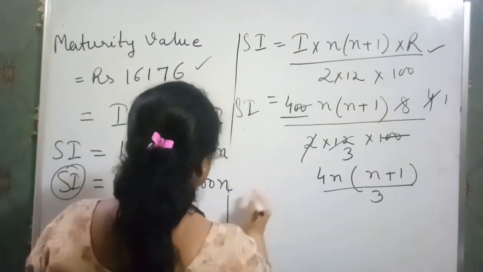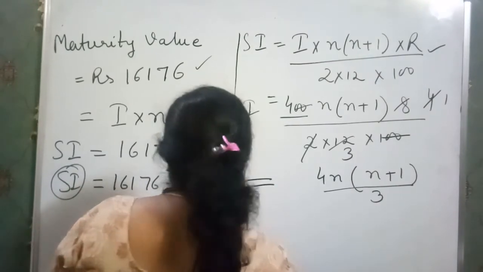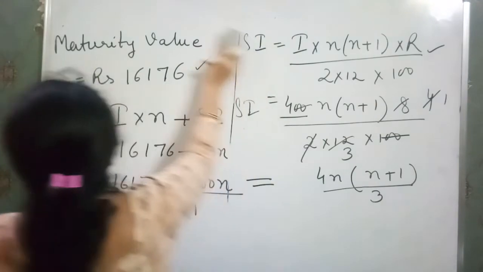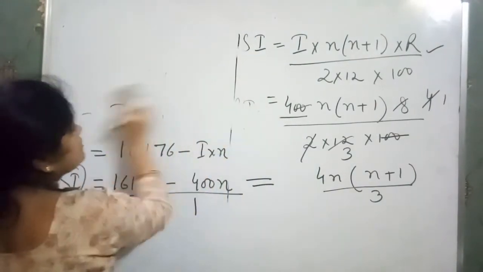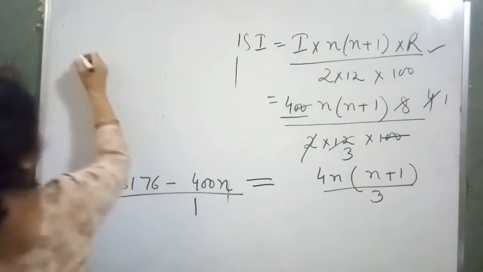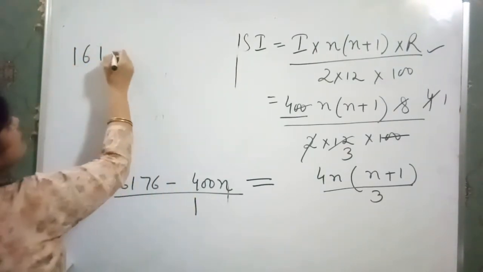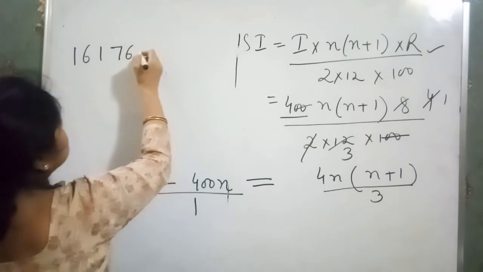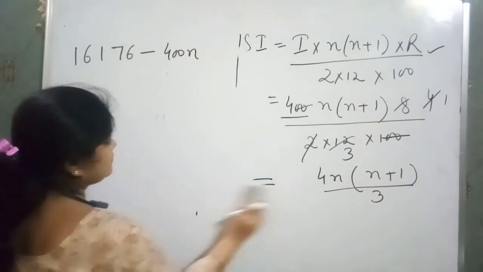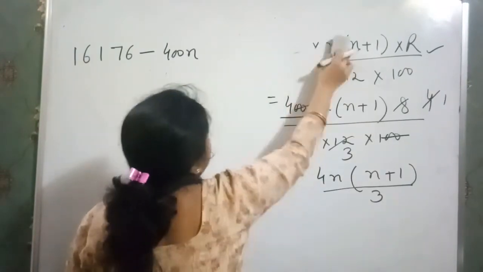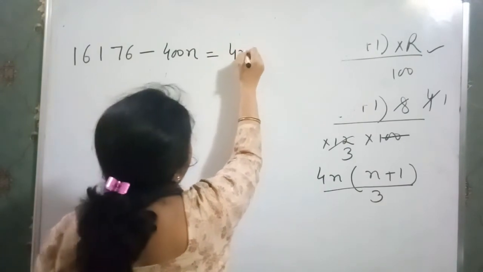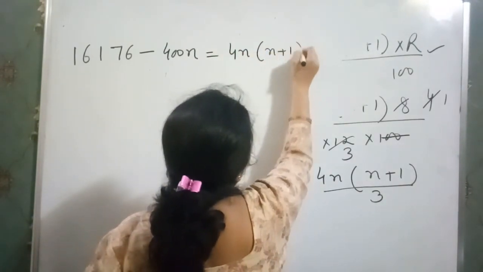Clear? So we solve it. Just see. We have 16,176 minus 400n, and it is equal to 400n(n plus 1) over 3.